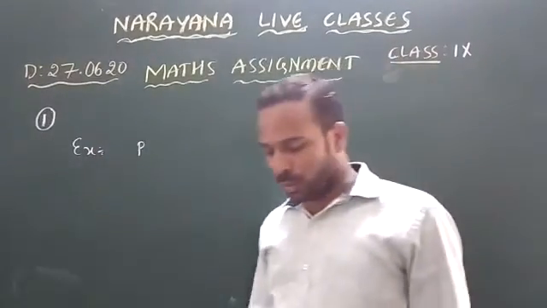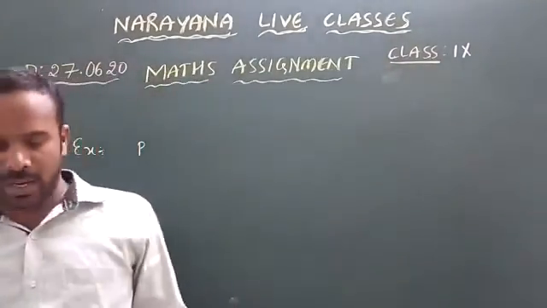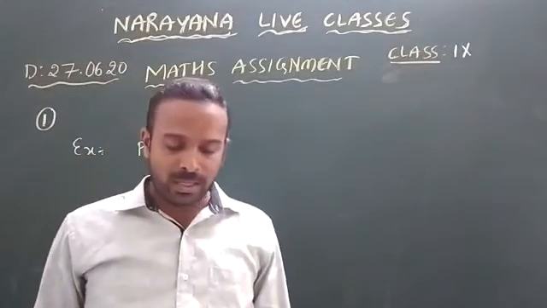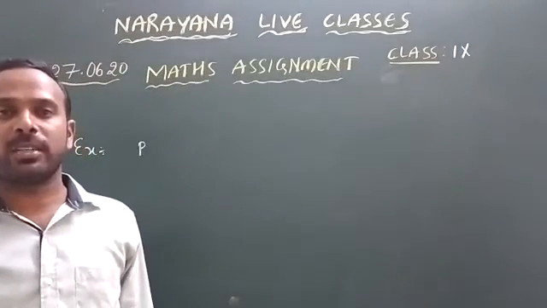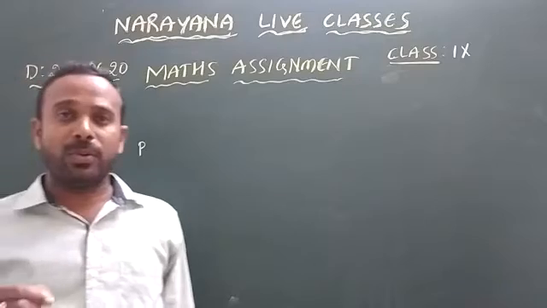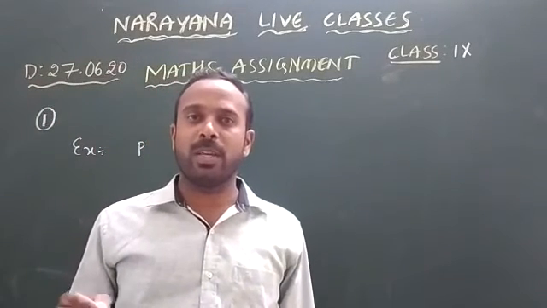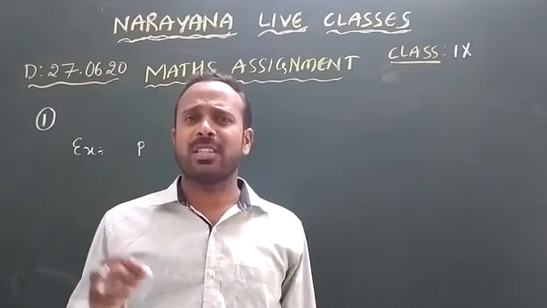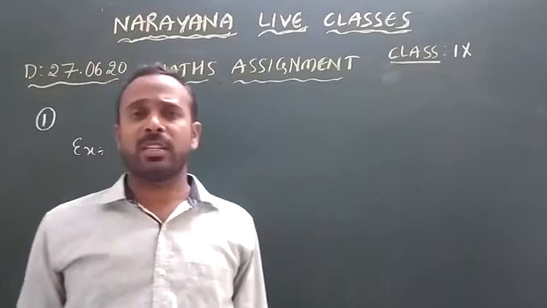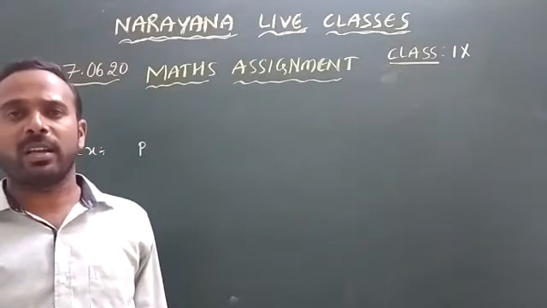Observe the first question. What is a conjecture? Give an example for it. Conjecture means sometimes we think certain statements are true by observation. Such statements, neither proved nor disproved, are called conjectures.